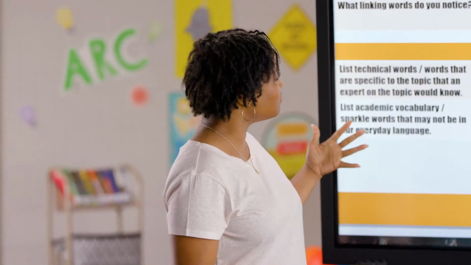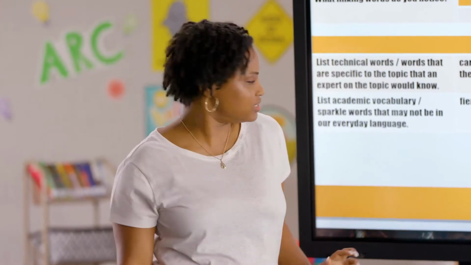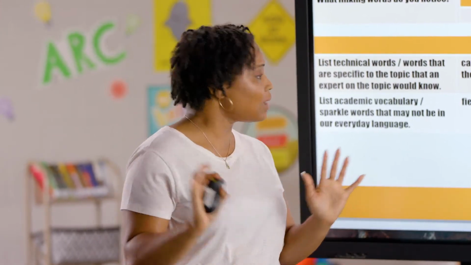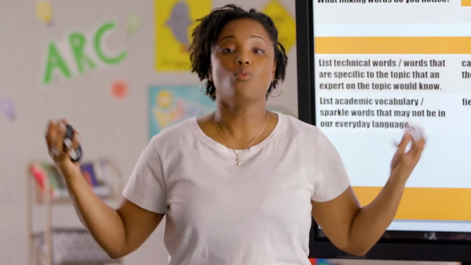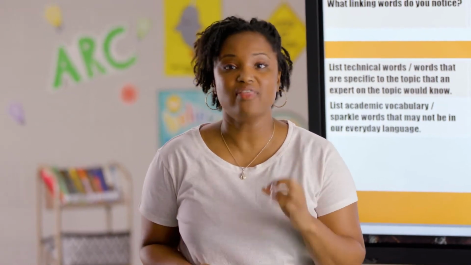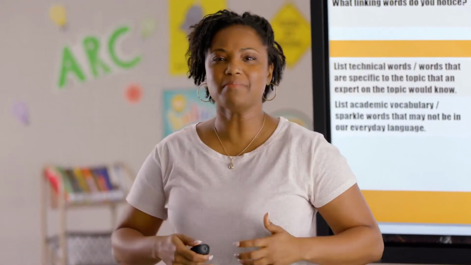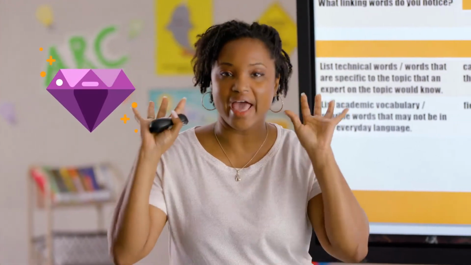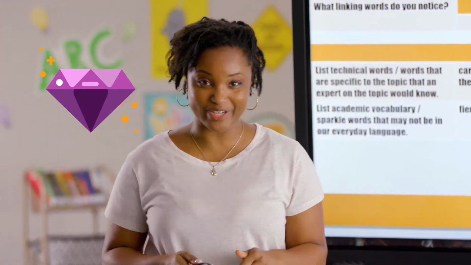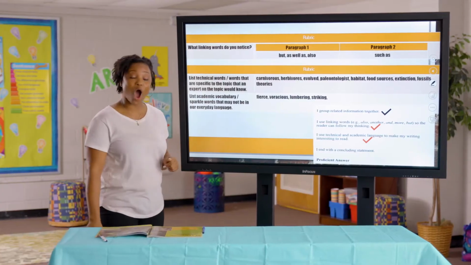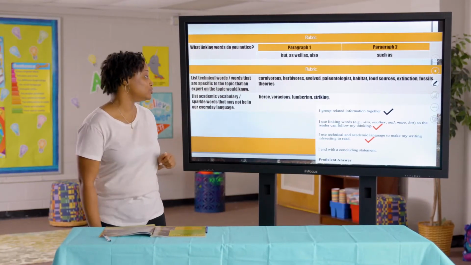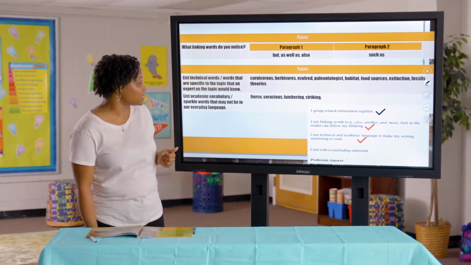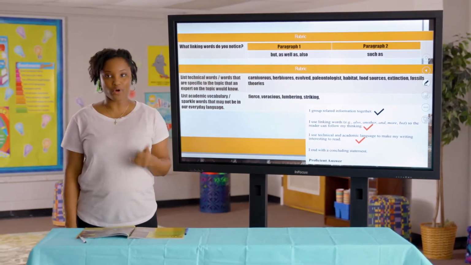And then we might have noticed that the words fierce, voracious, lumbering, striking were words that were also used. And those are more academic. They make us sound intelligent. They give us that extra sparkle we need in our language, right? So our author definitely used technical and academic language to make their writing more interesting.